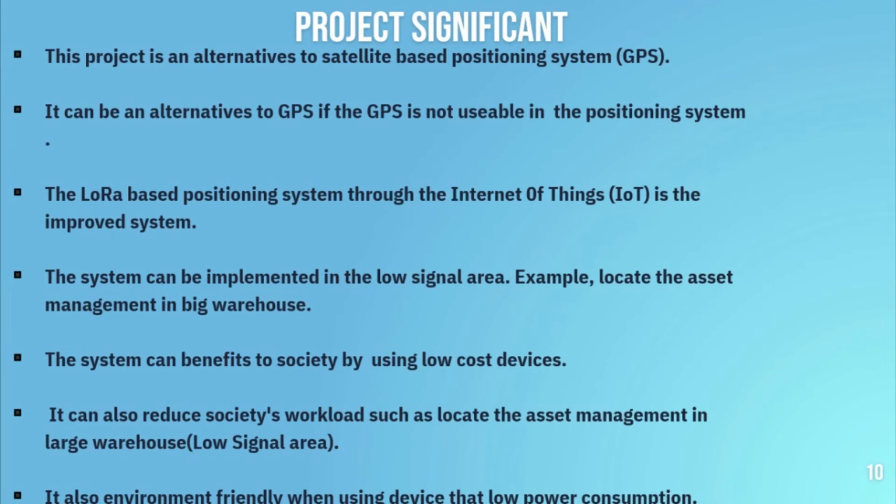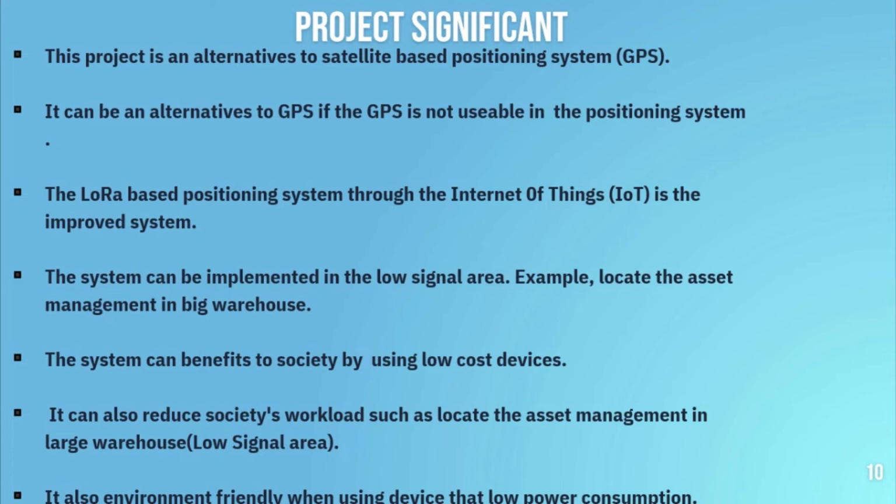Finally, we go to the project significance. This project is an alternative to the satellite-based positioning system. The system can replace the GPS because it has more advantages compared to the GPS. Next, it can be an alternative to the GPS if the GPS is not usable in positioning systems.